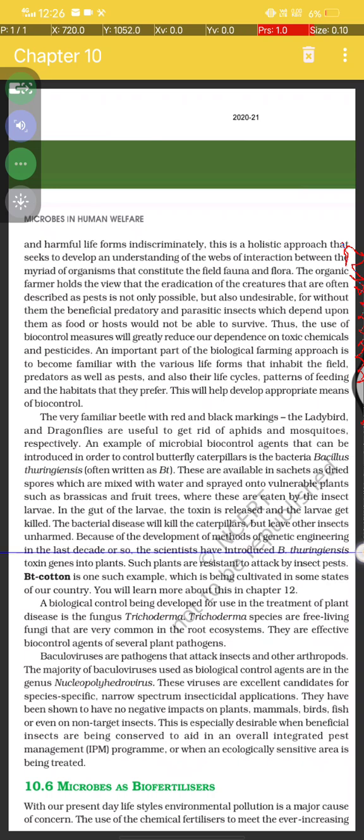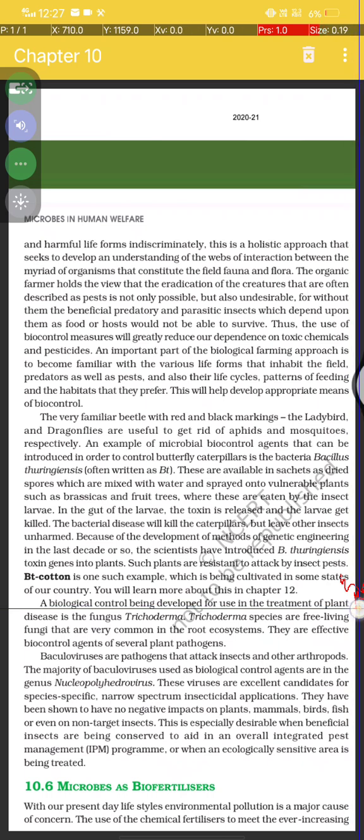The scientists have introduced Bt toxin genes into plants. Such plants are resistant to attack by pests. Bt cotton is one such example which is being cultivated in some states of our country. You will learn more about this in chapter 12.